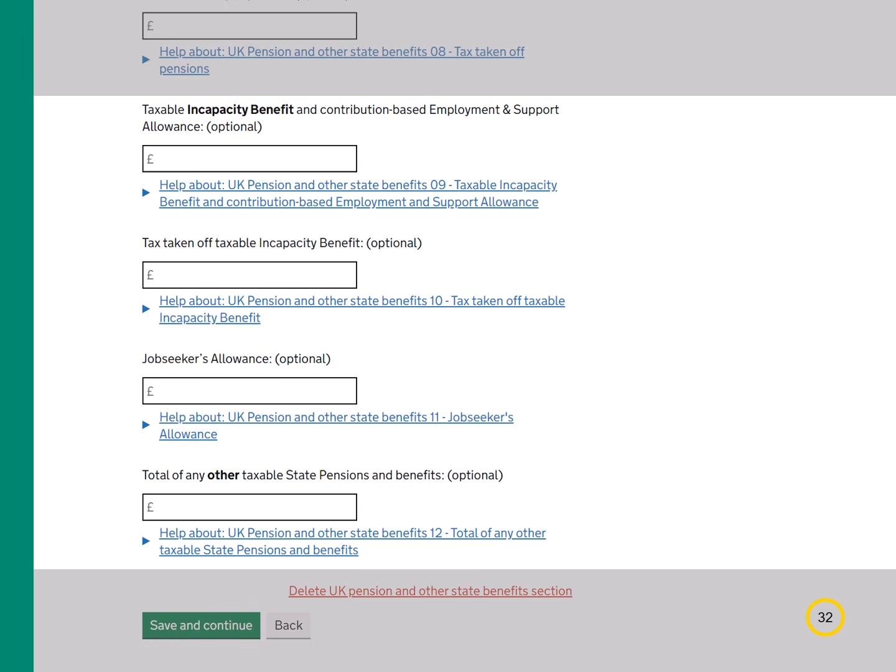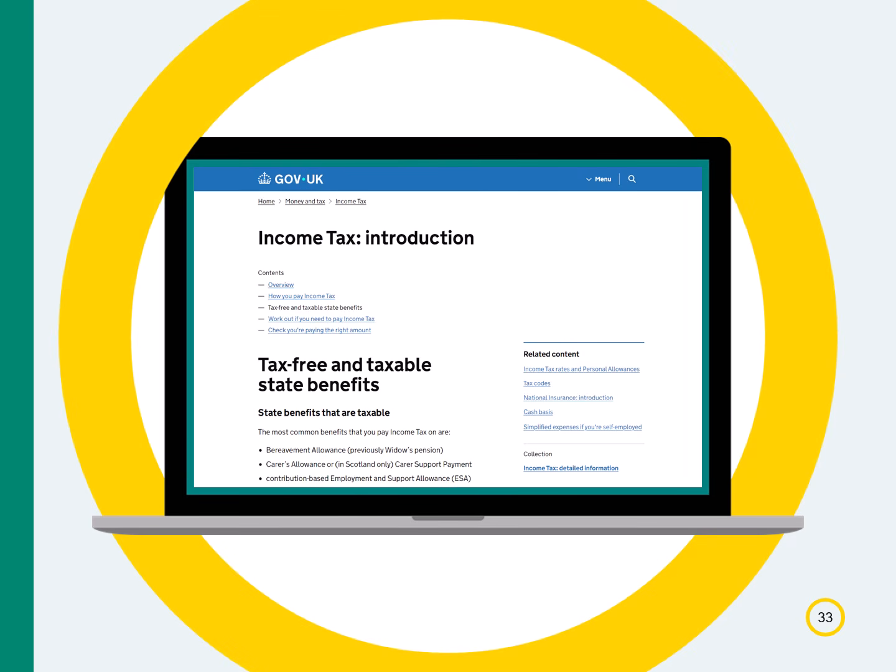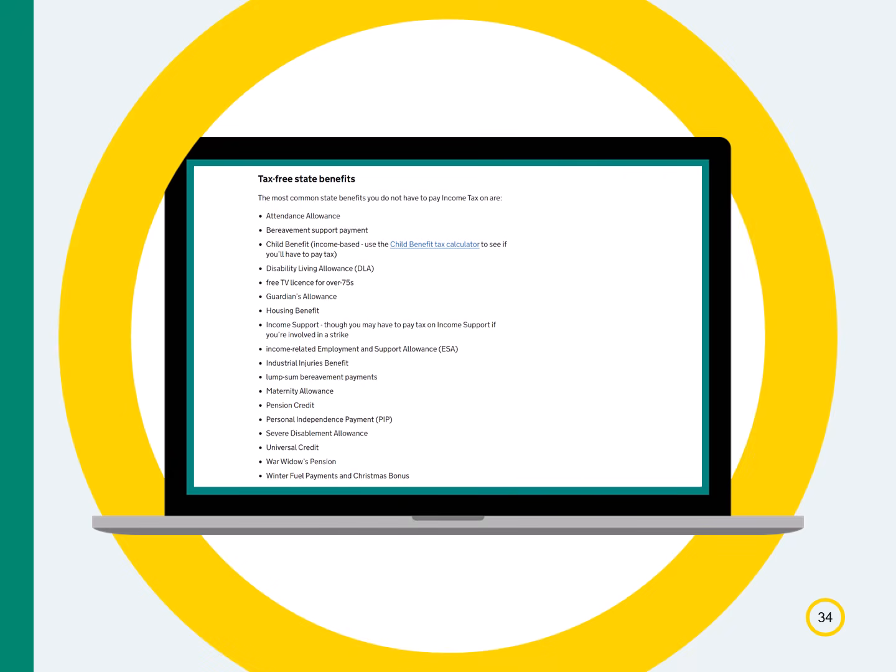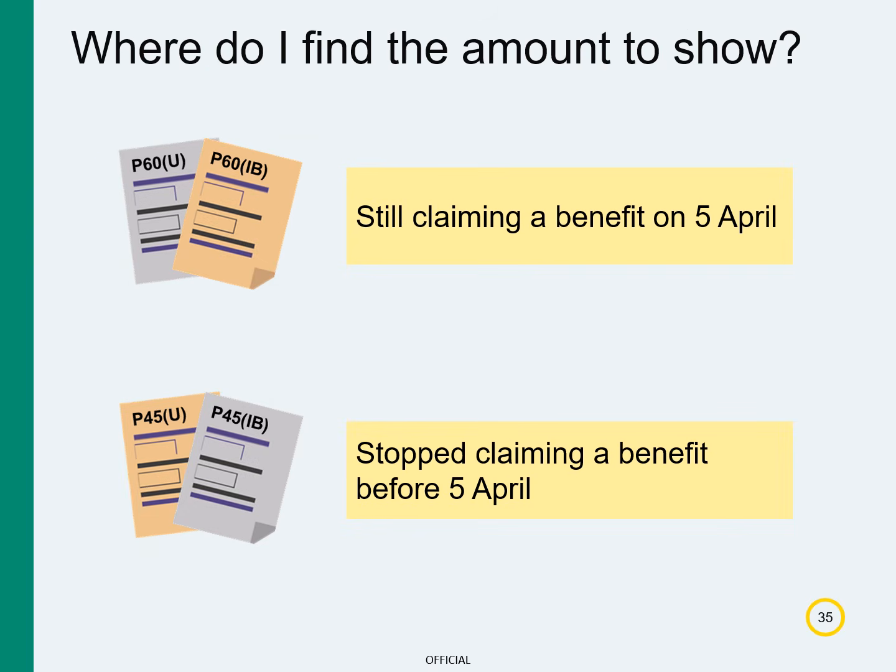The remaining questions on this page are for taxable state benefits. Not all state benefits are taxable. You'll find guidance using the Help About link for each type. Gov.uk has a list of the most common state benefits that you pay income tax on. It also lists the ones you do not have to pay income tax on. You'll find the amounts to show on a P60U or P60IB. If you stopped receiving a benefit during the year, the amounts will be on a P45U or P45IB.